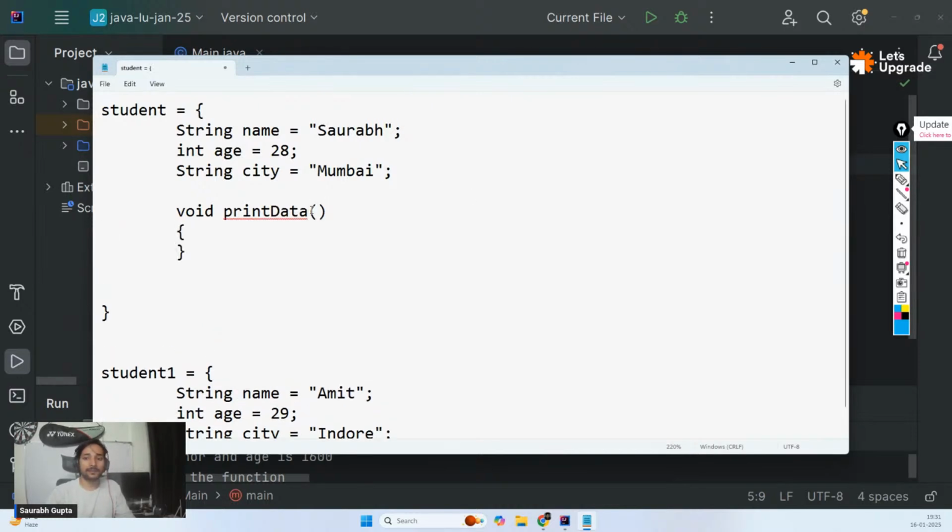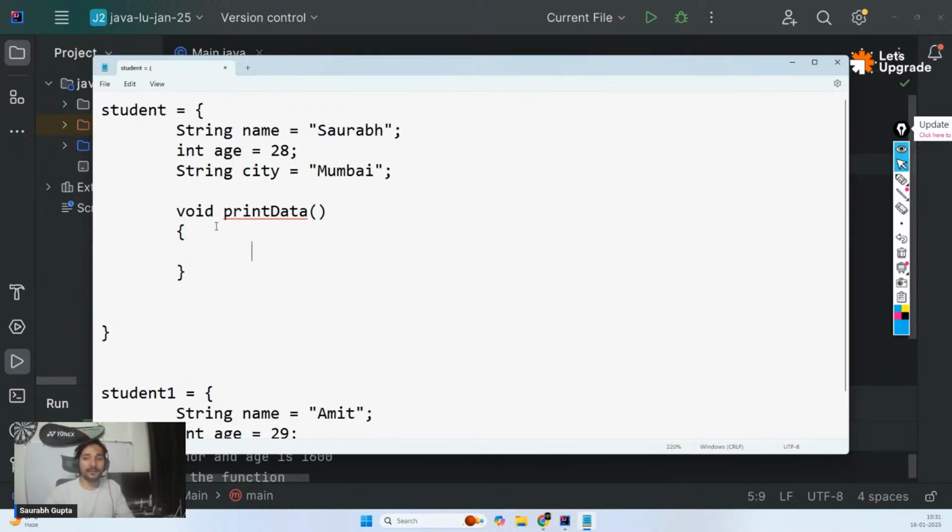Okay, something like this. And then you can print all these things. So I'm just printing one thing. You can print multiple things, guys. So I'm just writing s out. You can also write system.out.println, up to you. So I'm just printing name.